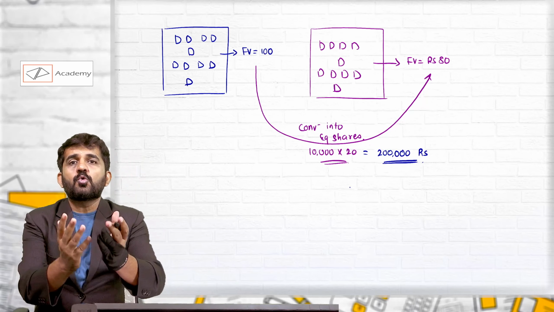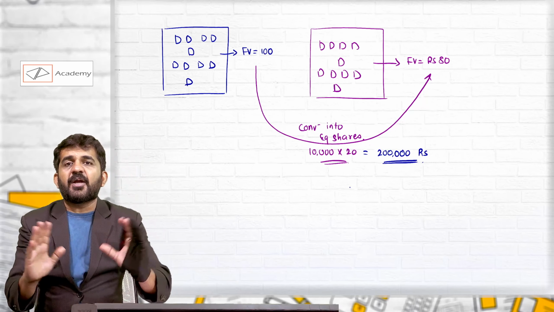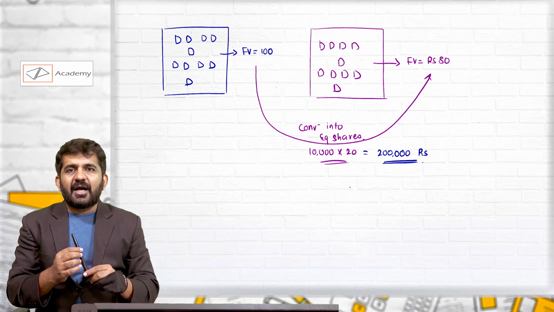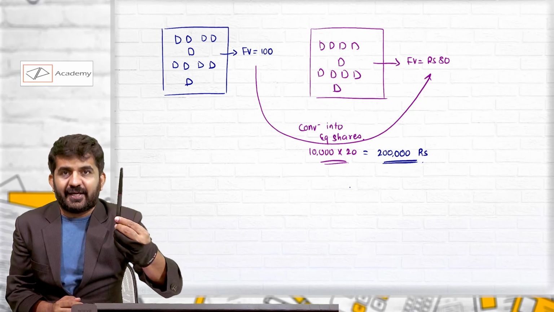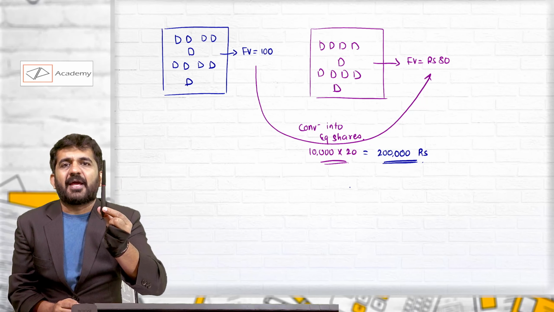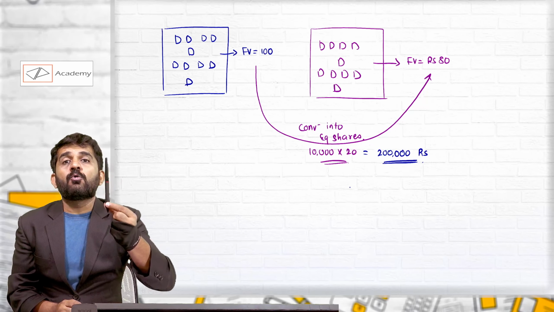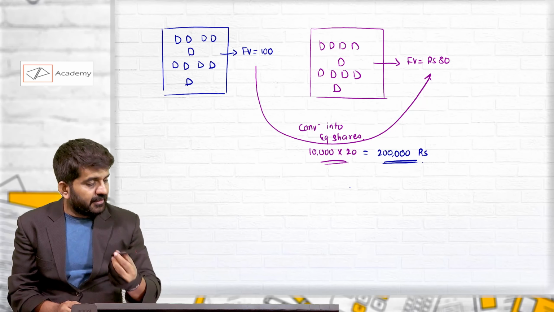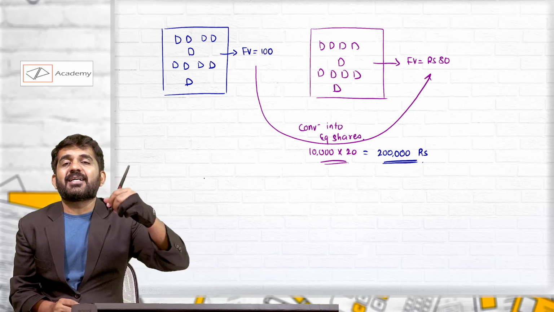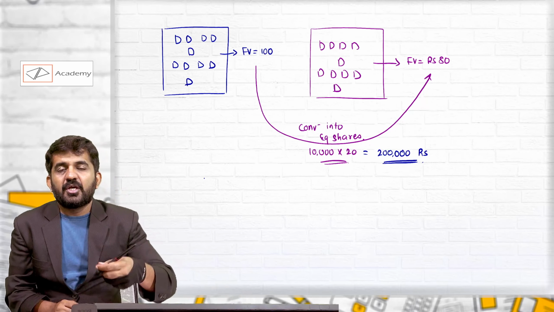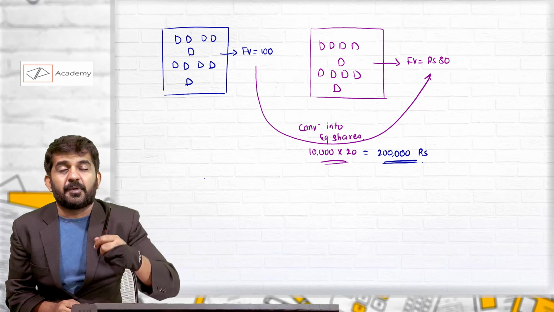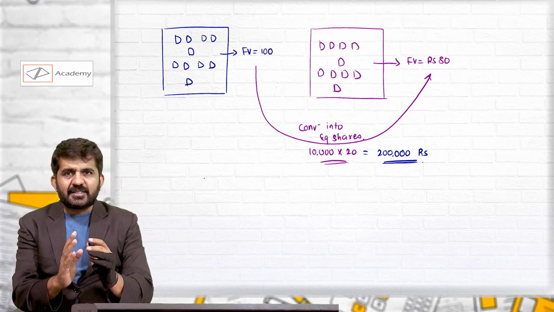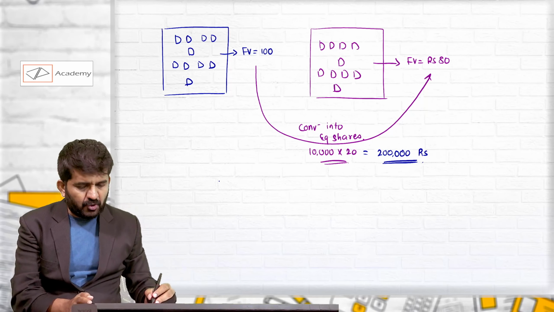Now if I want to give you 2 lakh rupees and I don't pay you cash or bank, then I will give you something in kind. Suppose I am giving you this pen. Then I will have to value this pen. Say this pen is valued at 10 rupees, then I will be giving you 20,000 such pens. If this pen is valued at 100 rupees, I will be giving you only 2,000 such pens. In this case, I am not giving you pens. I am giving you equity shares.